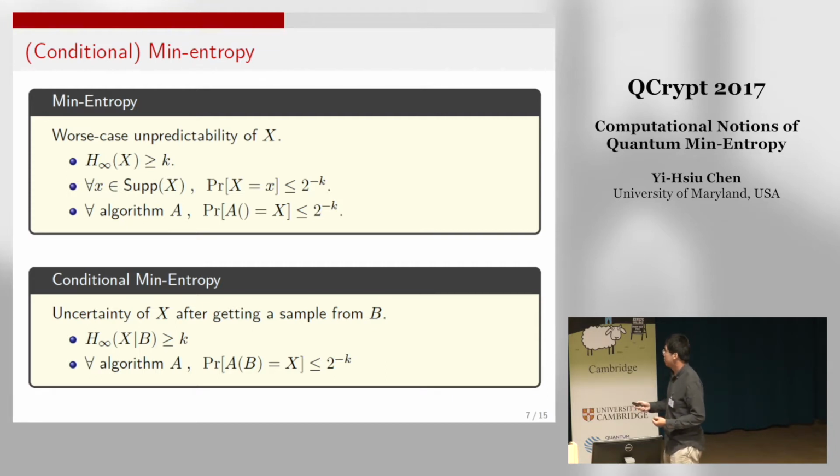In the conditional min-entropy case, we consider a joint distribution XB. We want to measure the amount of entropy of X conditioned on B. Its corresponding operational definition is that you give B to the adversary, who guesses X according to B, and still it cannot guess X with success probability greater than 2 to the minus k.